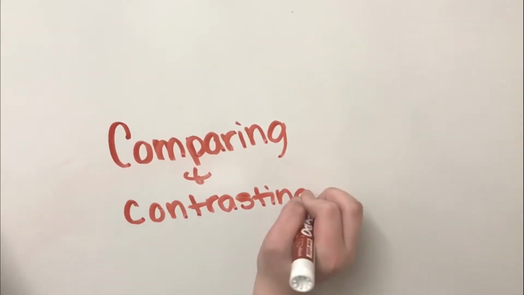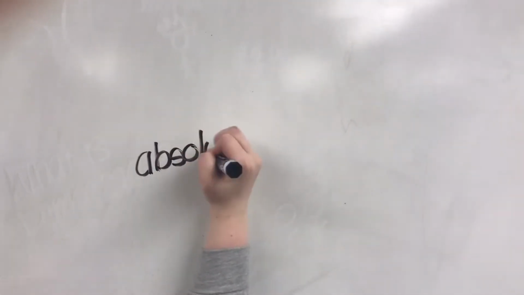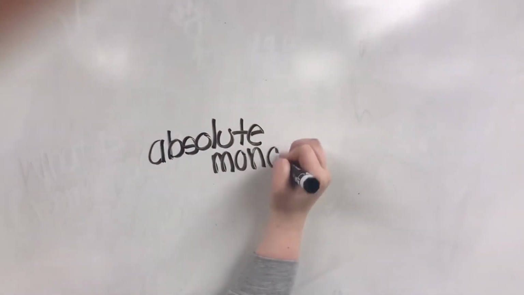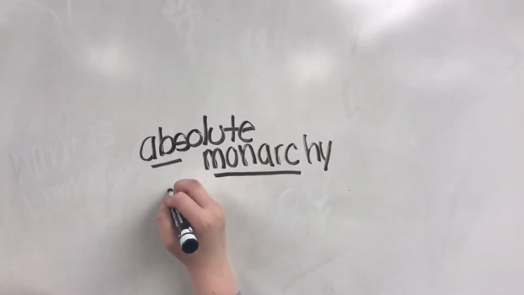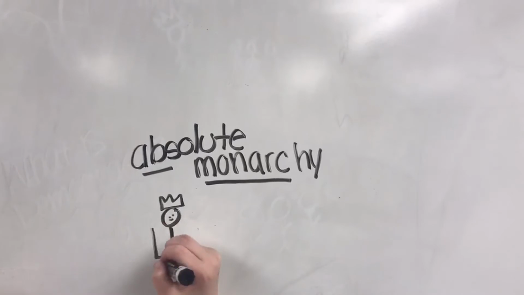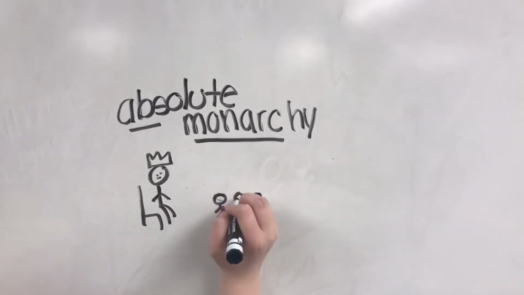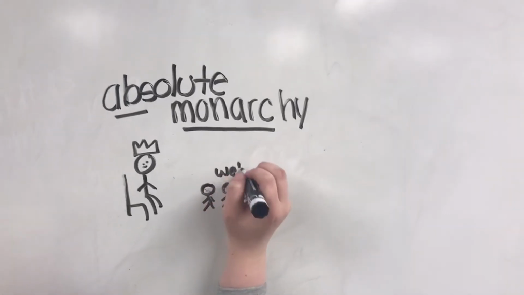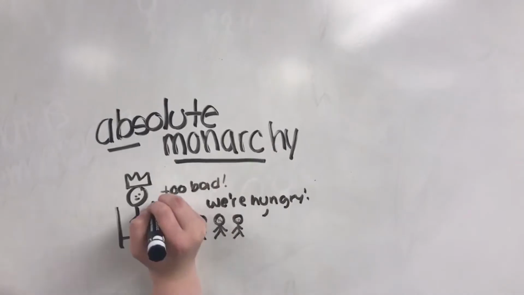Comparing and contrasting governments. One government that's very different from a democracy is an absolute monarchy. In an absolute monarchy, the king or queen has control over all the people and makes all the decisions. This king or queen is inherited through bloodline, so there's never a big change in leadership, and the people don't have a say over who is controlling them and making their choices, which often leads them to be unhappy.